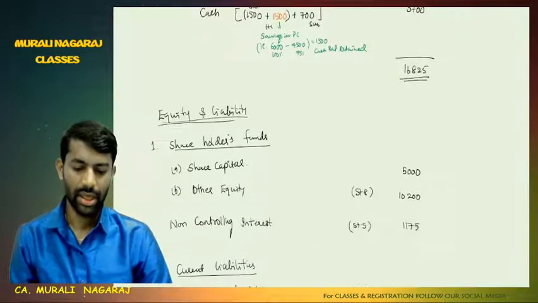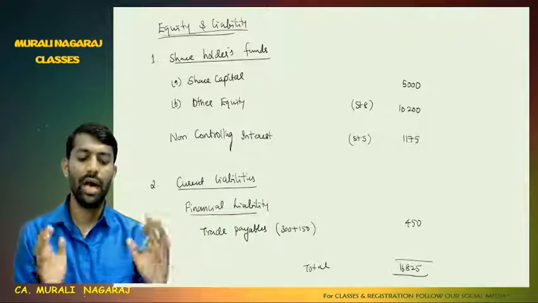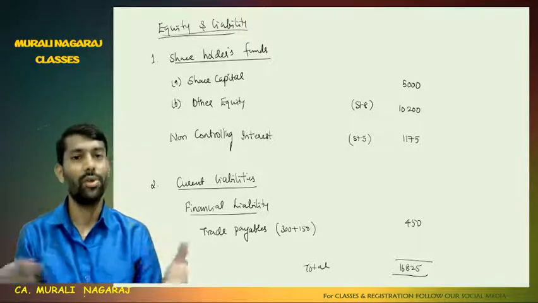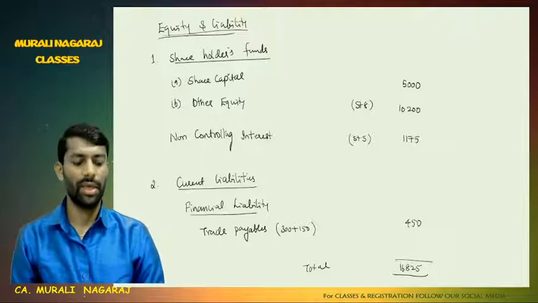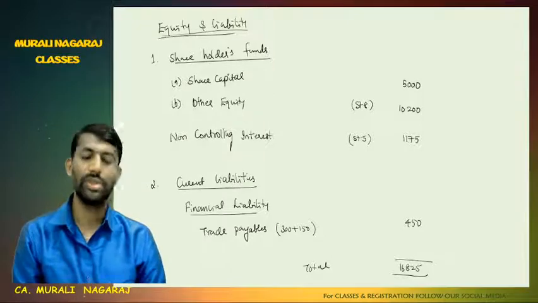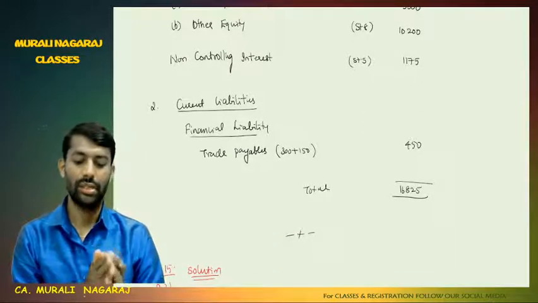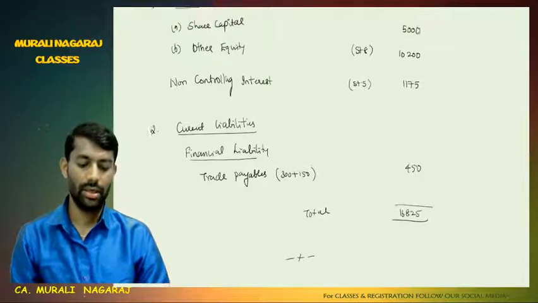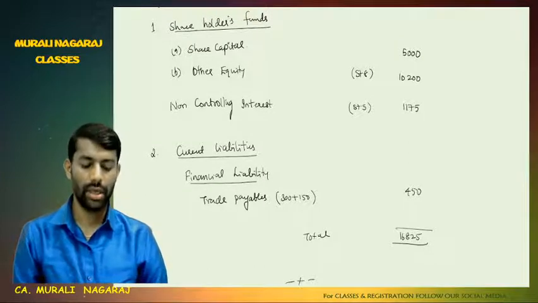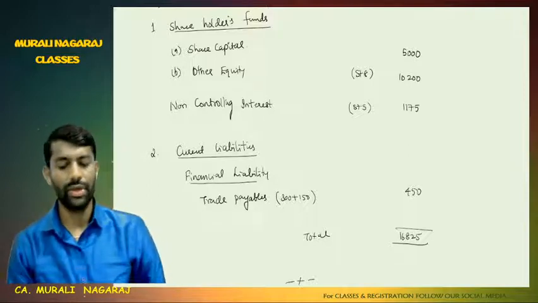So next, equities and liabilities. Shareholders' fund, share capital, always the holding company's, 5,000. Other equity, step number 8. No other adjustments are there, therefore I have directly copied from step number 8, 10,200, no schedule is required here. Non-controlling interest copied from step number 5, which is 1175. And current liabilities, which are financial liabilities, consist of trade payables, 300 plus 150, put together 450. So finally the balance sheet is tallied, 16,825 lakhs.